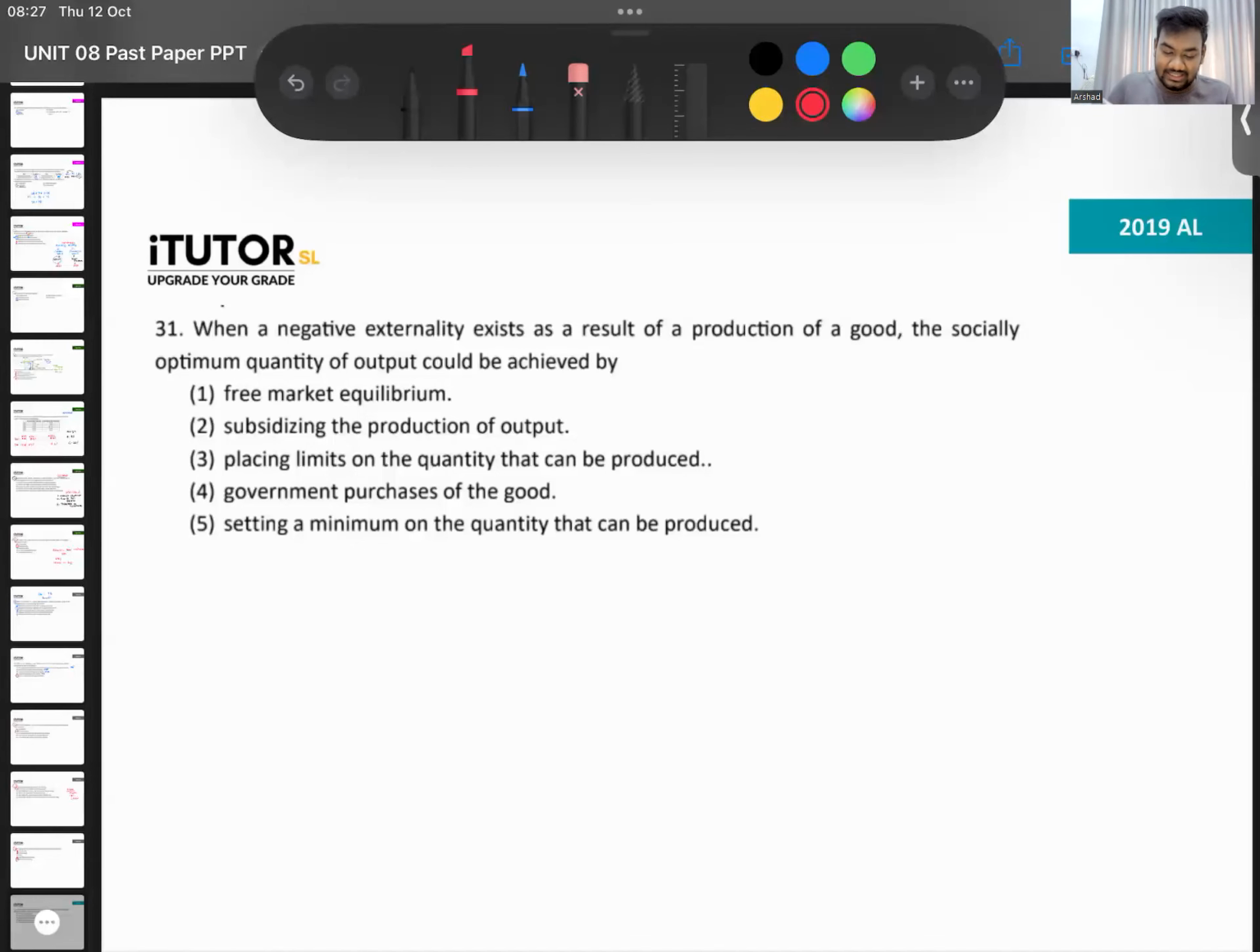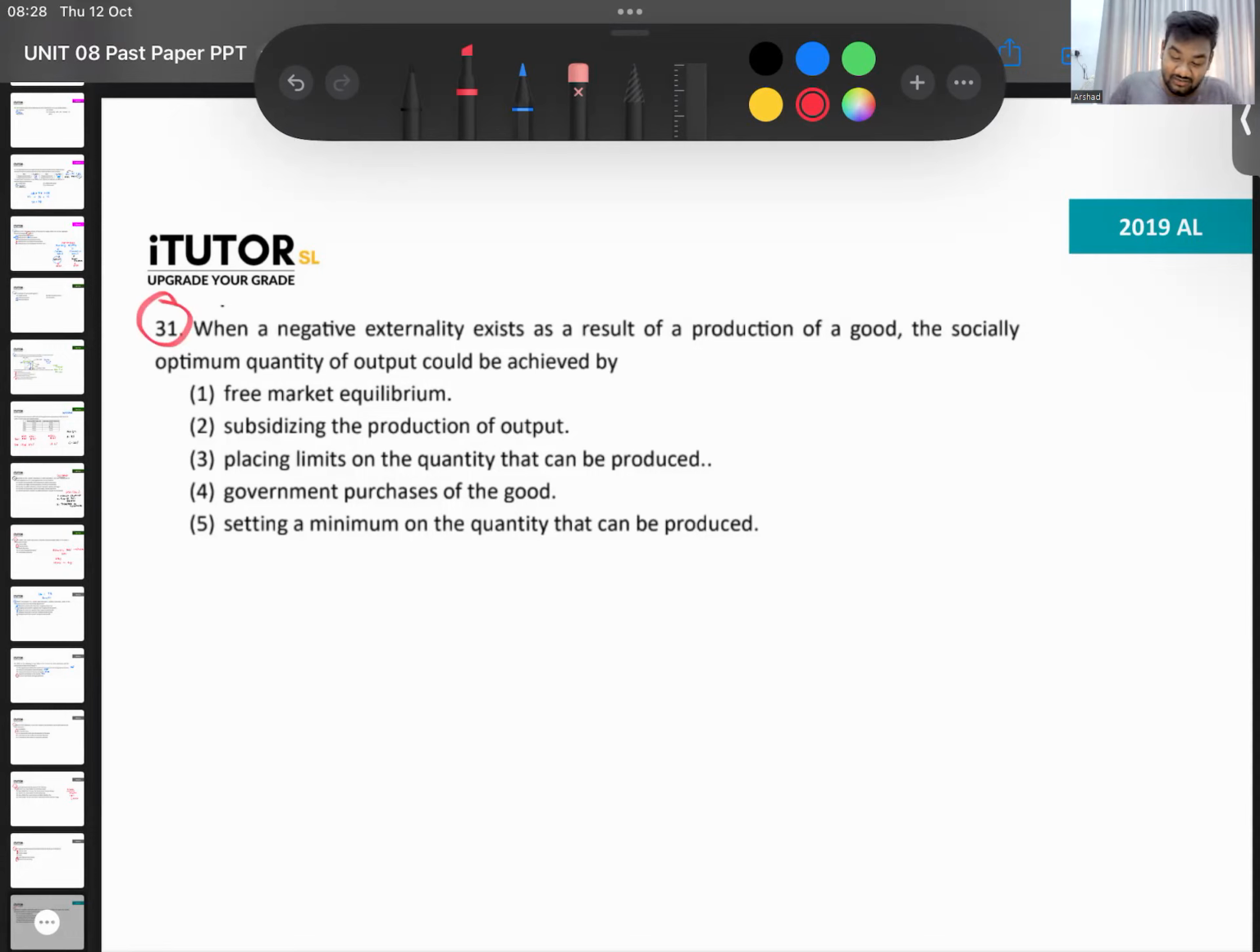Okay, 2019 A levels, question 31. Yes, these we will go a little faster because we have discussed this in the previous paper MCQs. So anyone jumping into the YouTube video right in the middle, similar questions have been discussed in the previous MCQs. When a negative externality exists as a result of production of the good, social optimal quantity could be achieved by.